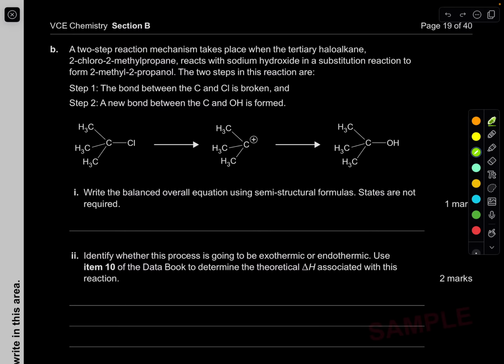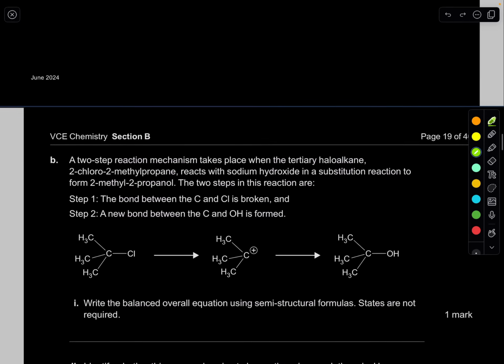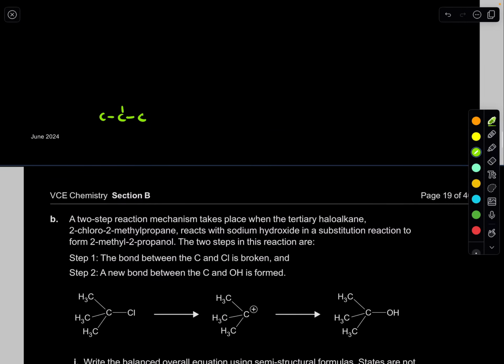So, I don't like how they're written like this. I'm just going to write them in another easier structure. So what's happening? What's the actual reaction? It's 2-chloro-2-methyl propane. So let's draw that nicely. So it's propane, so it's 3 C's. And at the second carbon, it has a methyl. It's a chlorine and a methyl. So it'll look like this.